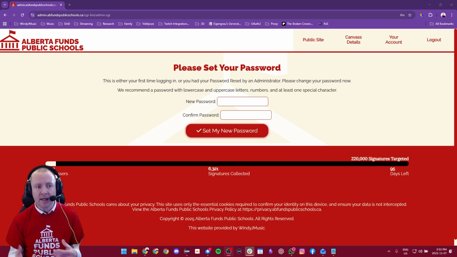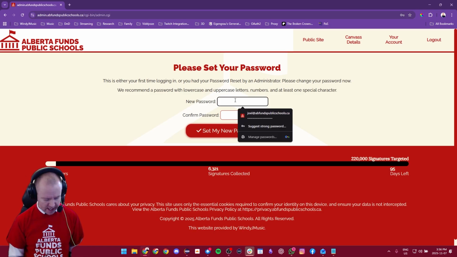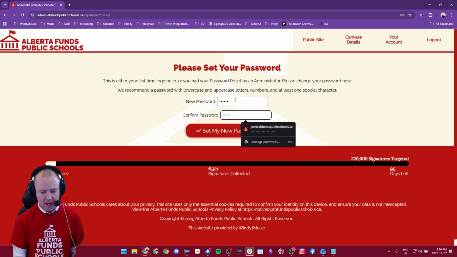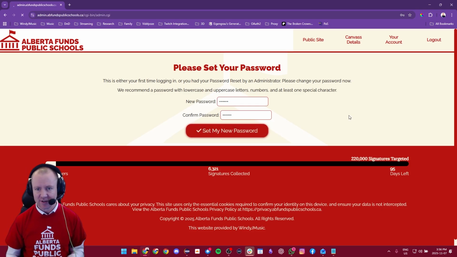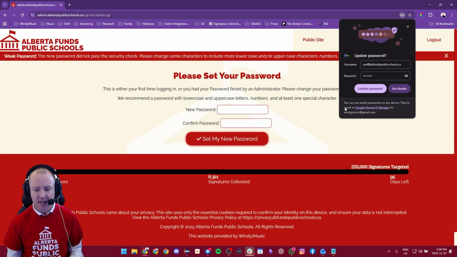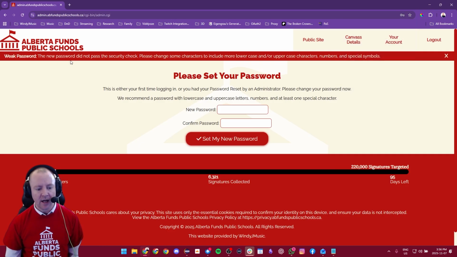That usually means making sure that your password isn't based on your name or your email, or, if you have it already, your badge ID. We don't want your password to be super guessable. Also, use capital letters, lowercase letters, numbers, and special characters. If you don't do that, the system is going to teach you that you need to do something slightly different. You'll see a little red message pop up here that says, this password was too weak, it did not pass the security check, and it'll give you a little indication as to something that you can do to make it a bit better.